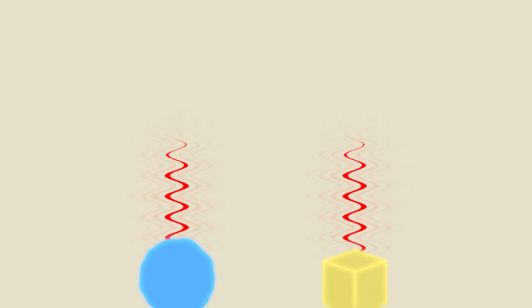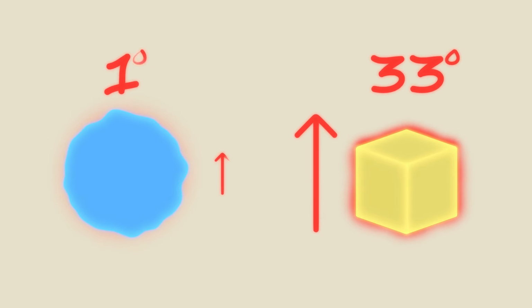What would happen if you gave the same amount of heat to equal masses of water and gold? It turns out that the temperature of gold would rise almost 33 times higher than that of water. In this video, let's see where the heat energy goes and what temperature actually means.